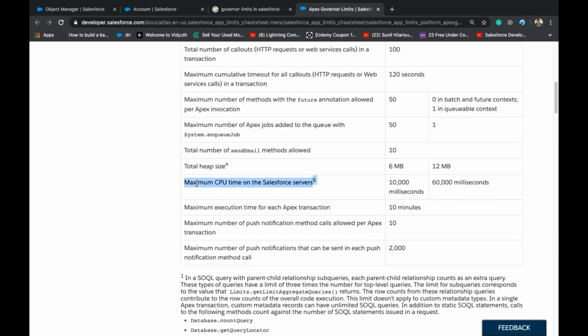This is very important again. Maximum CPU time on Salesforce server is 10,000 milliseconds, which is 10 seconds, right? So in asynchronous, it's increased to 60,000 milliseconds, which is 1 minute.